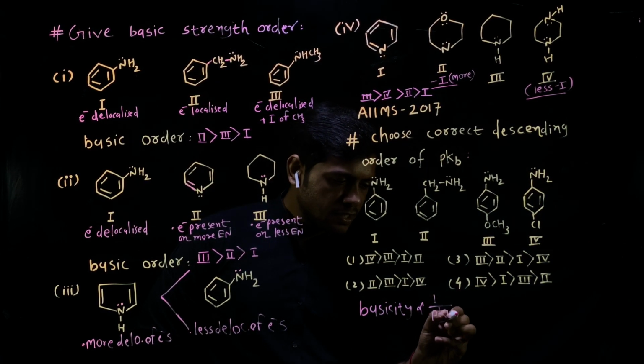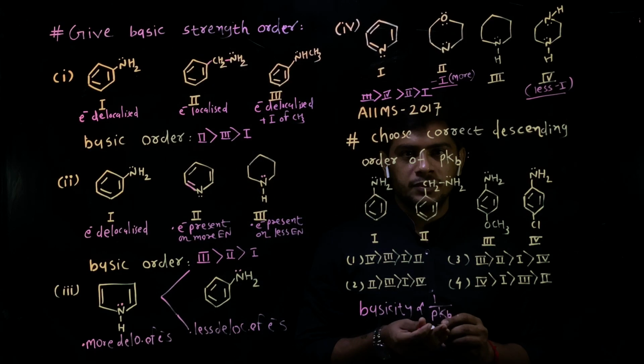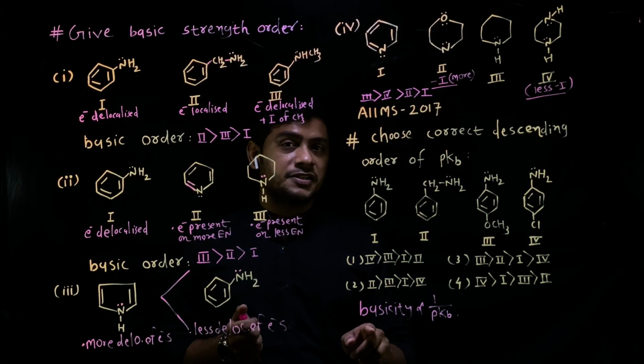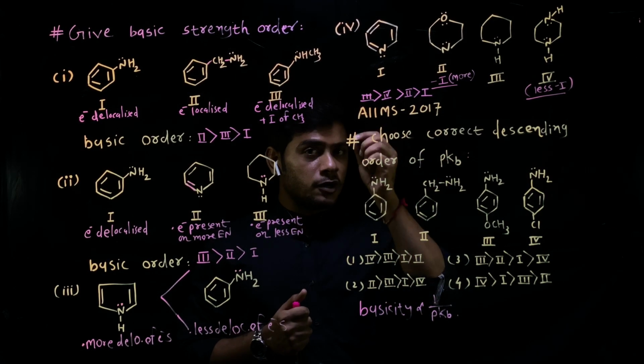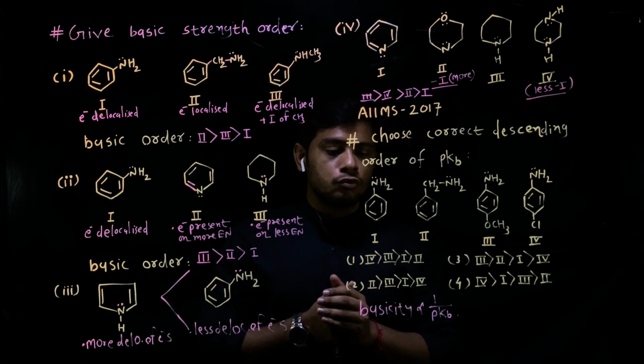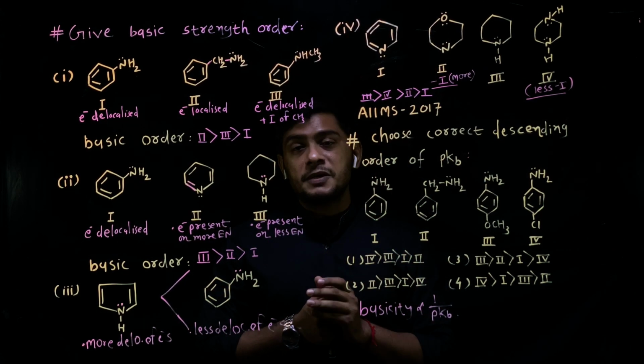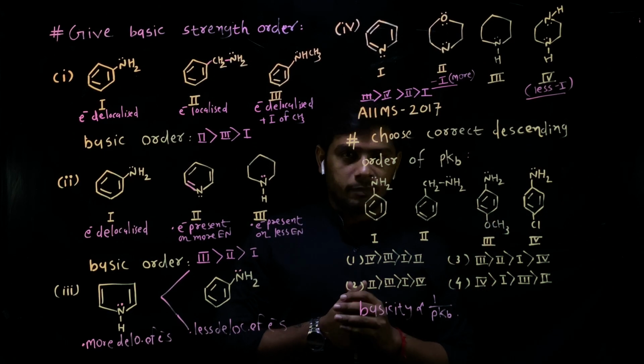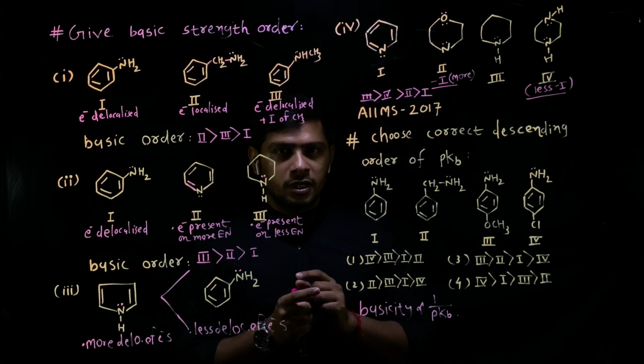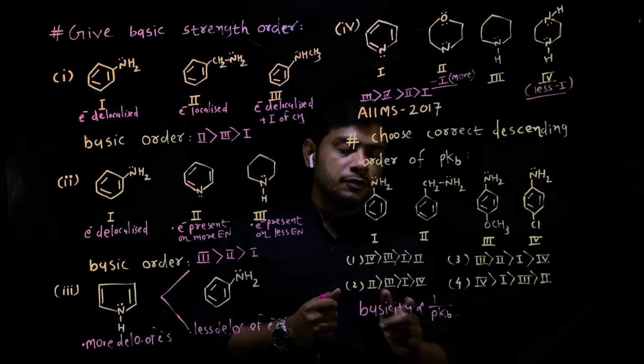Basic strength is inversely proportional to pKb. So if basic strength increases, pKb decreases. So first you need to find the basic strength of all these four amines and reverse the order if you want to find the order of pKb.